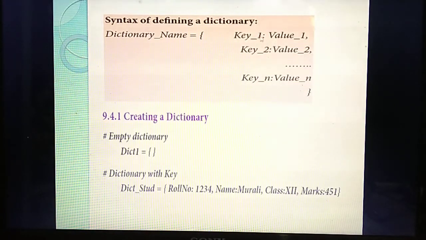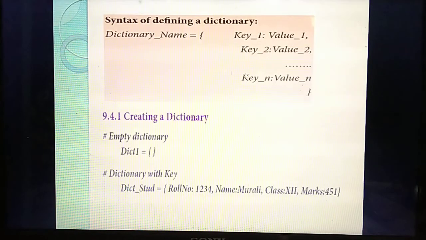So for example, listen, key 1, and keys and values are separated using which one? Colon. We have studied, no, the keys and values are separated using colon. So first key 1, then colon, value 1, next element. This will be considered as the first element. Next key 2, colon, value 2, second element, till key n and value n, till the number of elements you can store. But all the things you need to enclose within curly braces. Understand the syntax for the dictionary? So it is a very important question, dictionary and also its syntax.